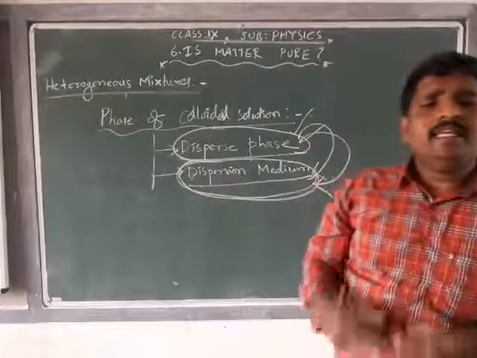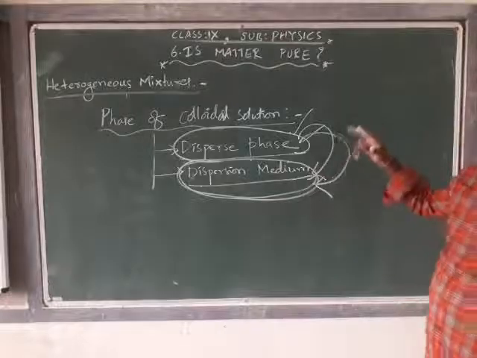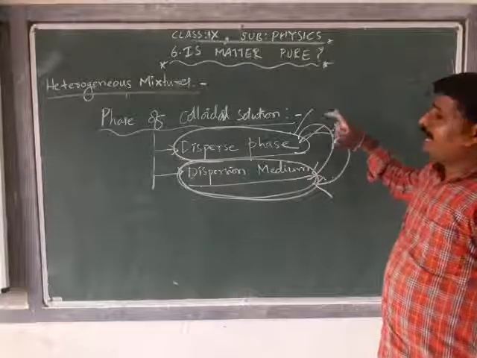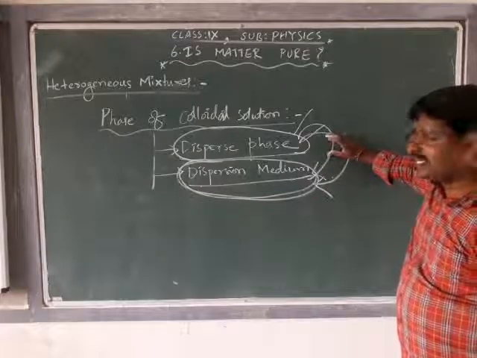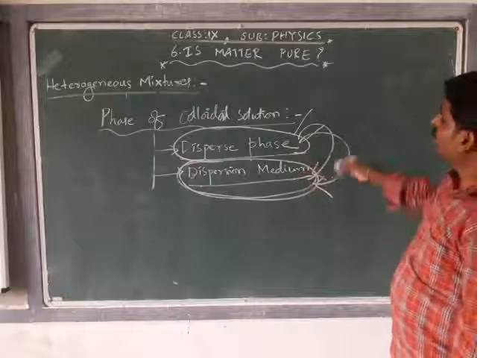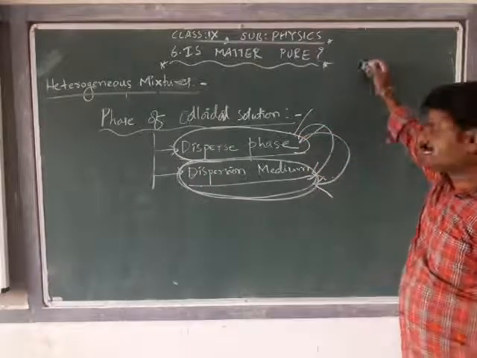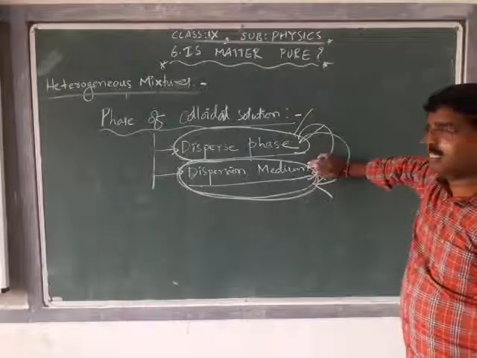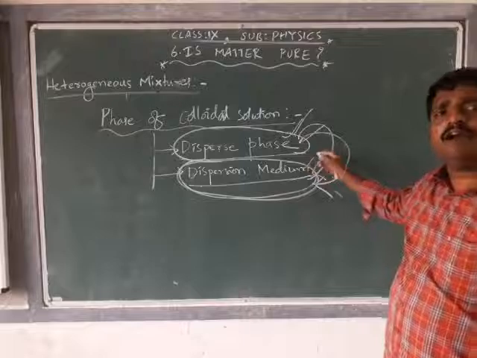Now we will see, depending on the nature, we have different types of substances based on the disperse phase and dispersion medium. The dispersion phase and medium can be solid, liquid or gas. If it is solid and if it is liquid, how will it be?